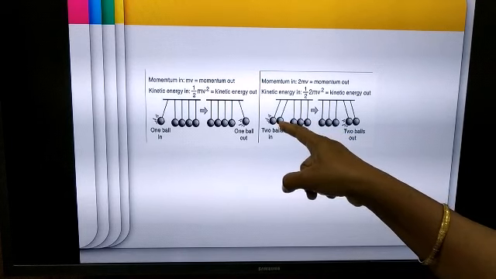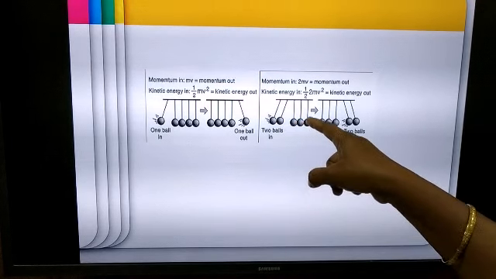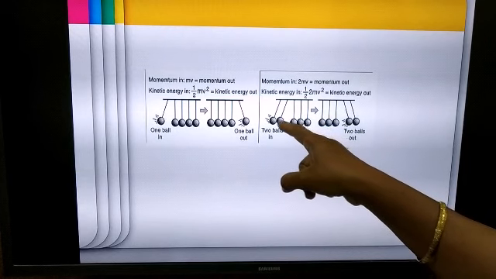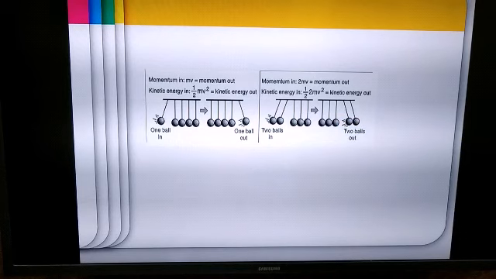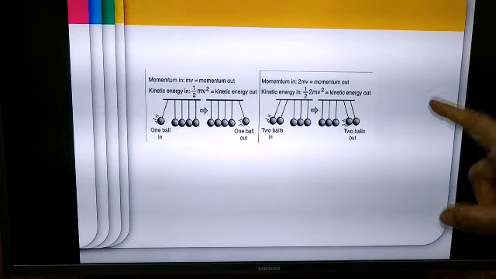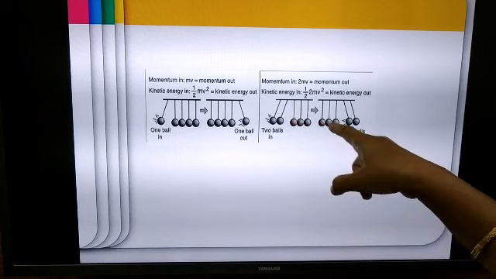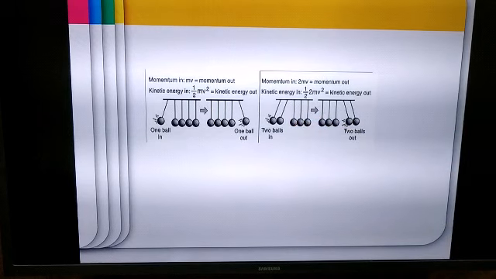So the momentum is transferred from these two balls to this ball, to this ball, to this ball. So what has happened now? These two balls are stationary and the last two balls are set into a state of motion, so they are out. So the momentum has been transferred from these two balls to the last two balls, so momentum is conserved.